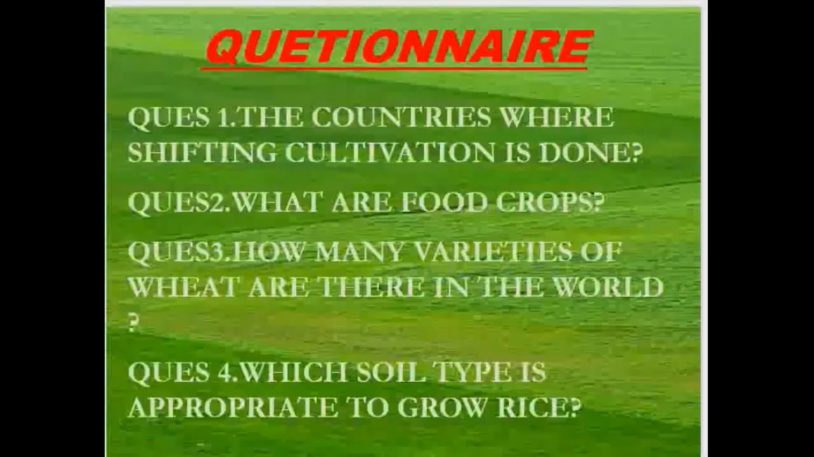Now get ready for some questions, children, and I hope you will be able to answer all these questions. Question number 1. The countries where shifting cultivation is done, you have to write the names. Question number 2. What are food crops? Question number 3. How many varieties of wheat are there in the world? Question number 4. Which soil type is appropriate to grow rice?